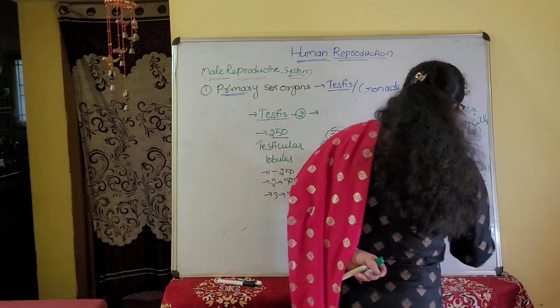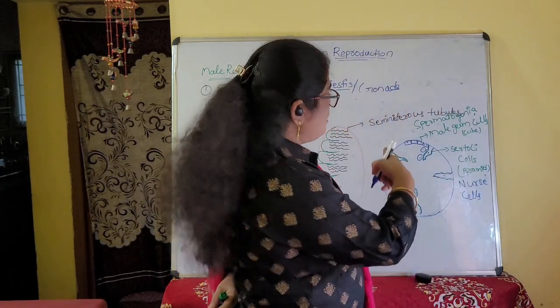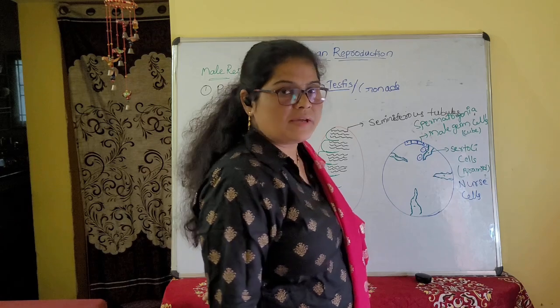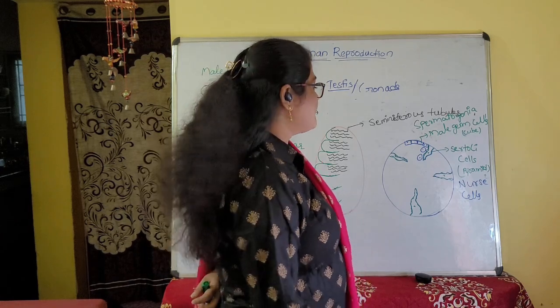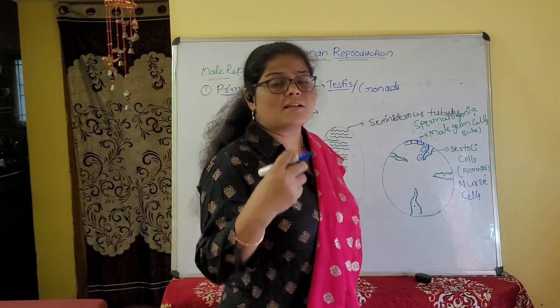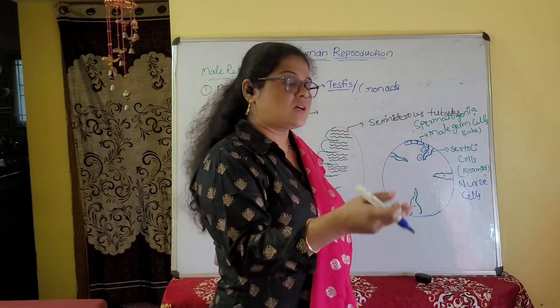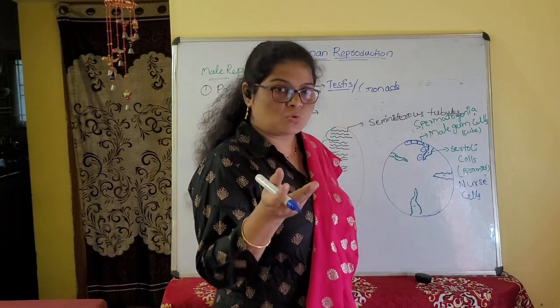Why? They are giving nourishment to which cells? Male germ cells. They are giving nourishment to male germ cells. So these male germ cells, afterwards when they form, are called spermatozoa.